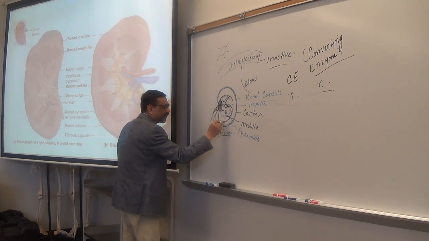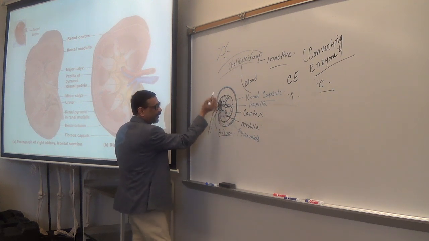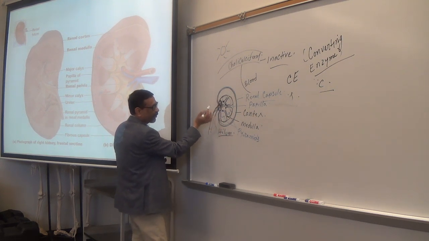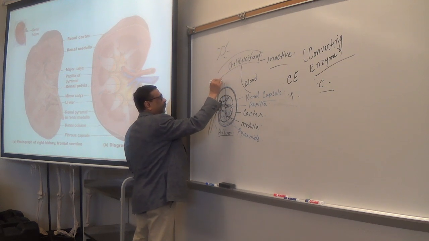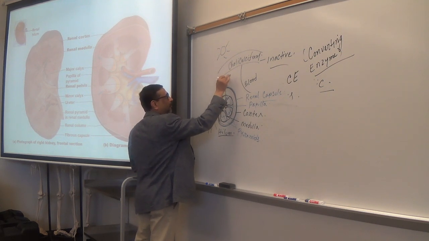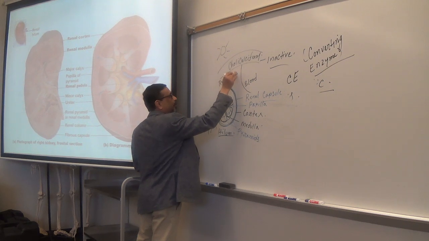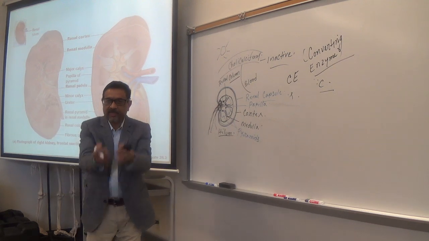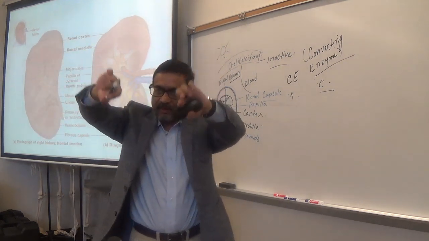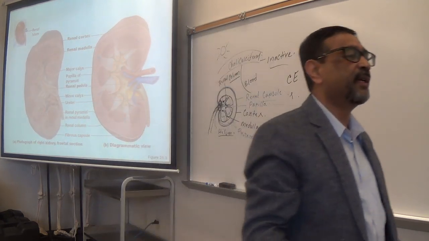So the cortex goes in between the pyramids, and these are called renal columns. Invagination of cortical tissue in between the pyramids.